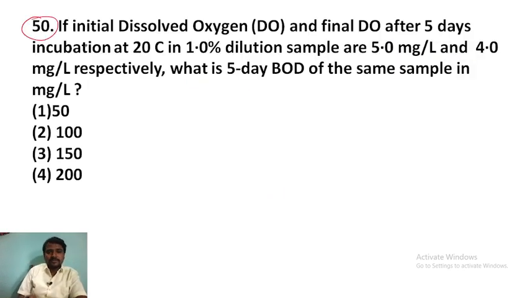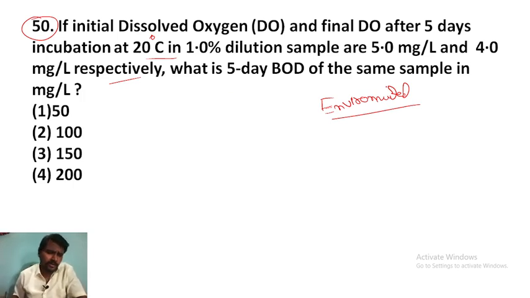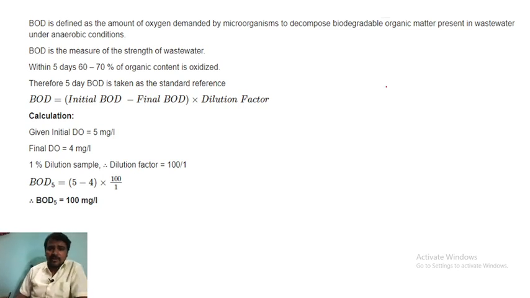Last question of this class. If the initial dissolved oxygen and final DO after 5 days incubation at 20 degrees Celsius are 5 milligram per liter and 4 milligram per liter respectively, and the dilution sample is 1%, what is the 5-day BOD of the same sample? Very simple question this one. If they give a question like this, you have to answer very carefully.